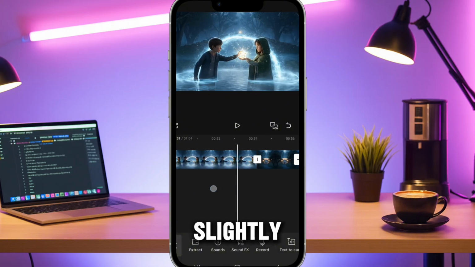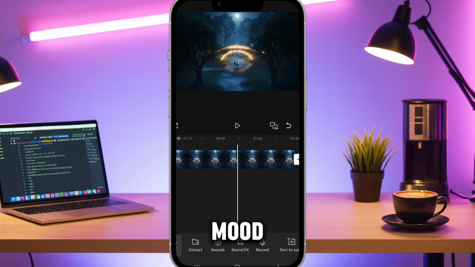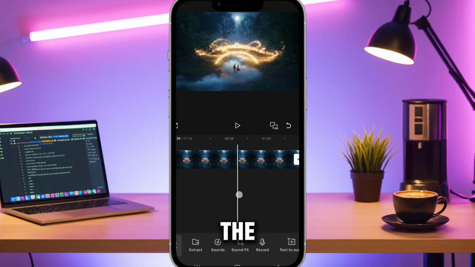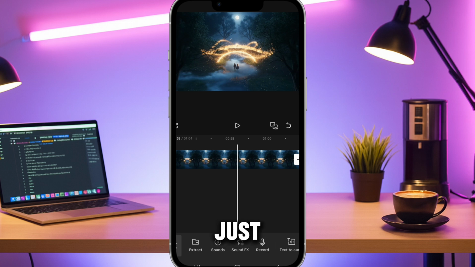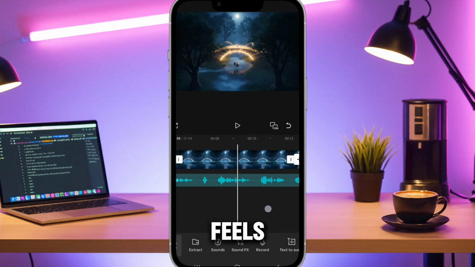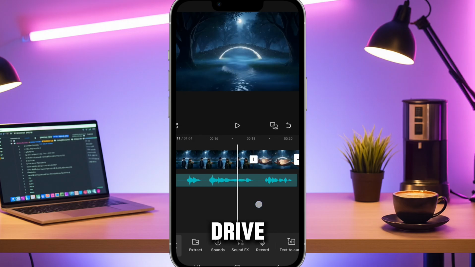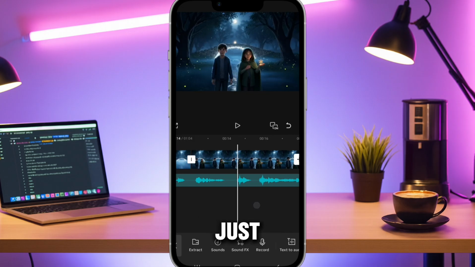Color grade it slightly cooler to sell the nighttime mood. Because we did the thinking first, the editing becomes easy. It's just assembly. And that is how you create a story that feels real. You don't let the tools drive the car. You drive, they're just the engine.